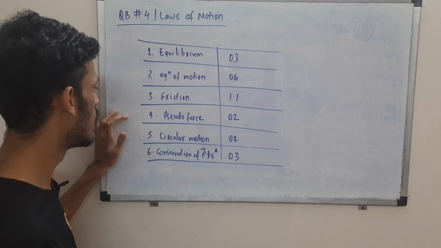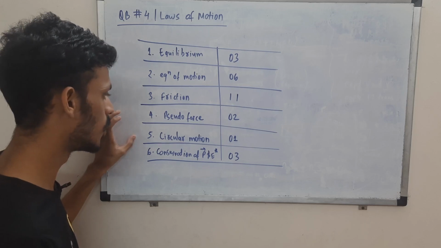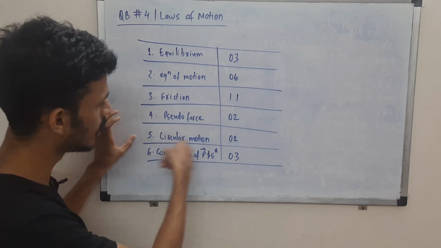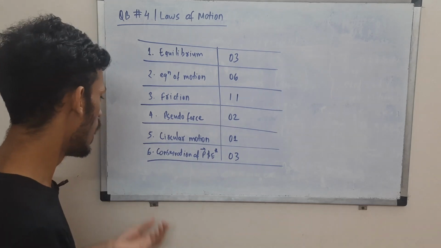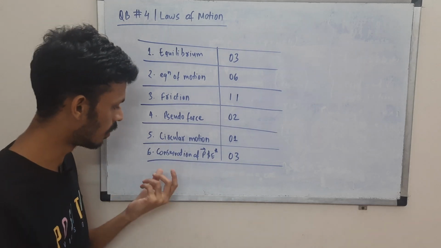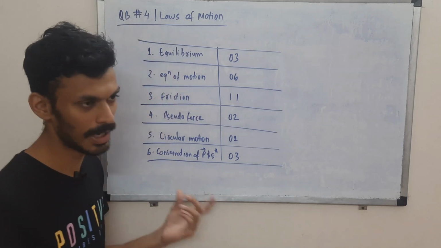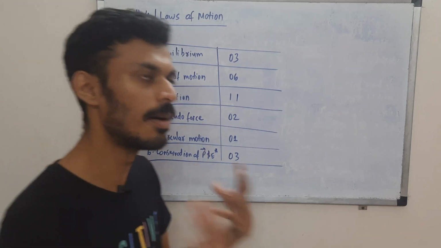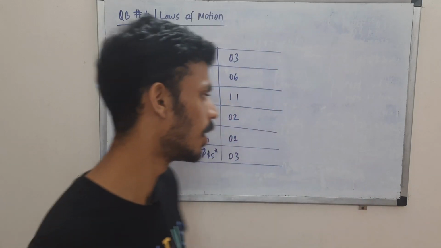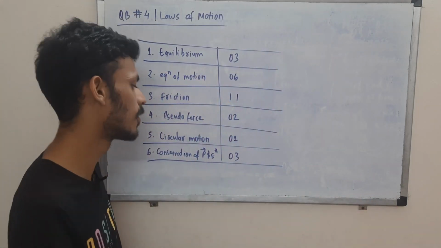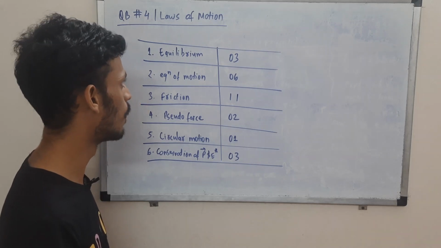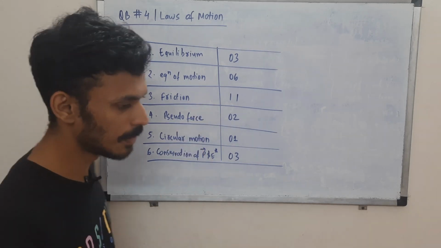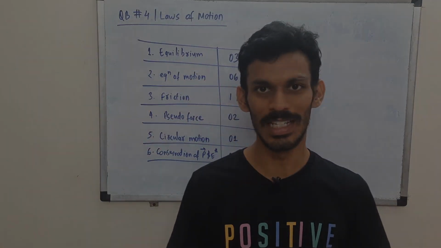Then pseudo force, then the concept of circular motion. This comes in 2D and here also sometimes. And then we have questions on conservation of momentum and energy, because this will come in the next chapter also. We are going to discuss an ample amount of this type of questions in the next chapter also. So with the weightage being told, let's begin with the questions.